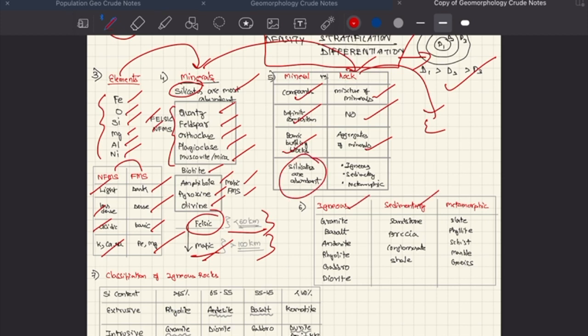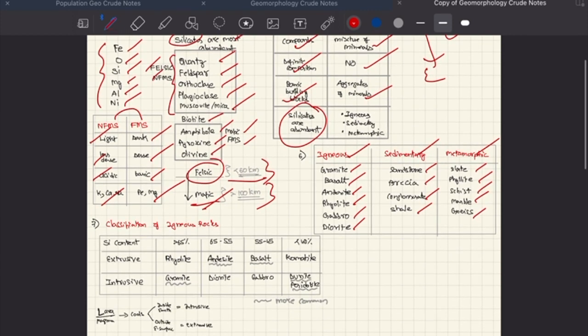Rocks, we have igneous, sedimentary, and metamorphic. Igneous rocks, we have granite, basalt, andesite, rhyolite, gabbro, and diorite. Sedimentary, we have sandstone, breccia, conglomerate, and shale. Metamorphic, we have slate, phyllite, schist, marble, and gneiss. So igneous rocks, according to silicon content, we have two types, intrusive and extrusive, depending on where magma cools. If it's inside, it's intrusive. Outside on the surface, it's extrusive.